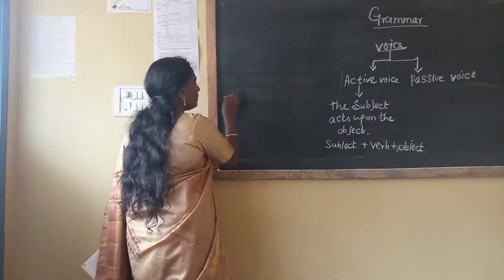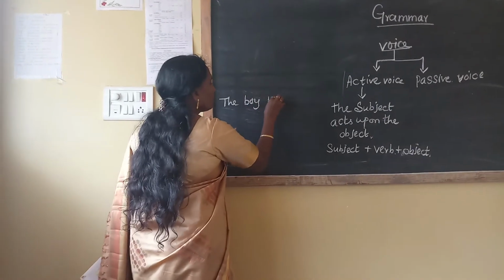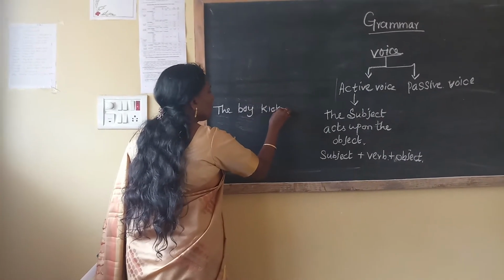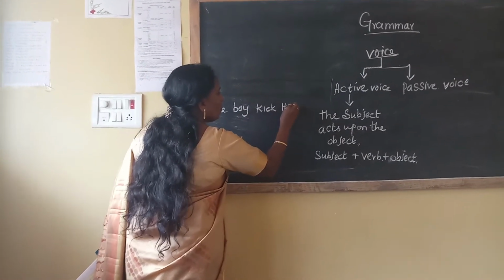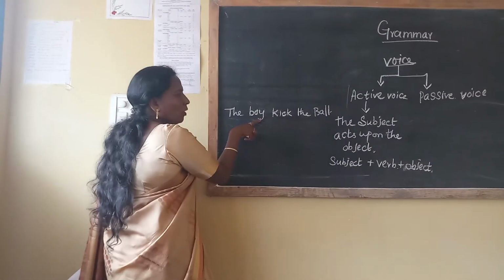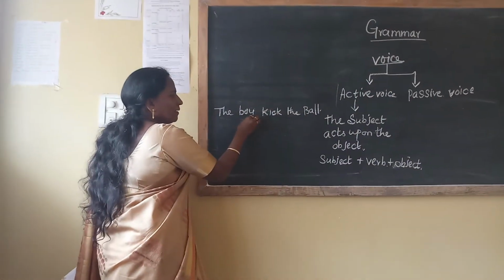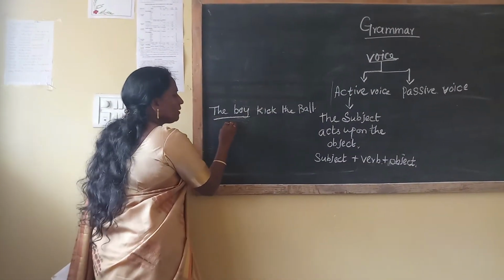The boy kicked the ball. Here, the boy is the subject. Kicked the ball is the predicate.